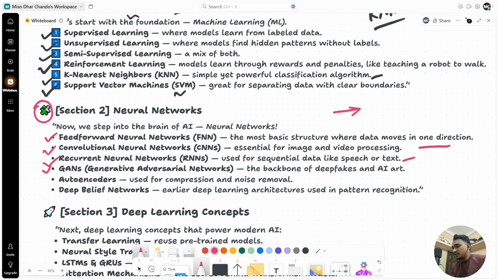So you know about deepfakes. What is a deepfake actually? It's a technology with which you can create fake videos or fake images, and AI art. Right now it is very popular using ChatGPT or Google Gemini.